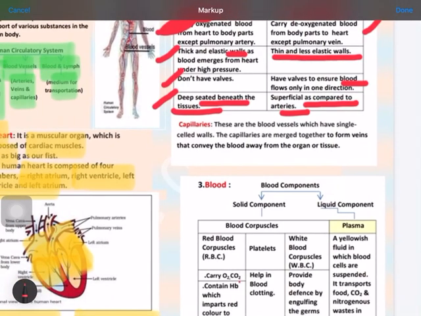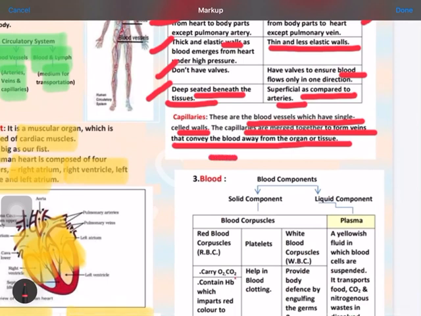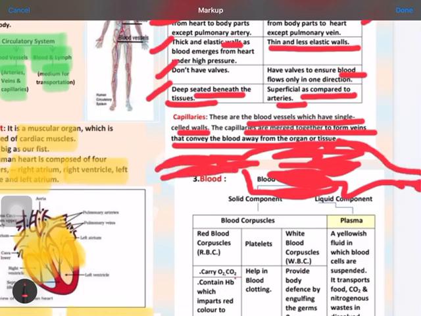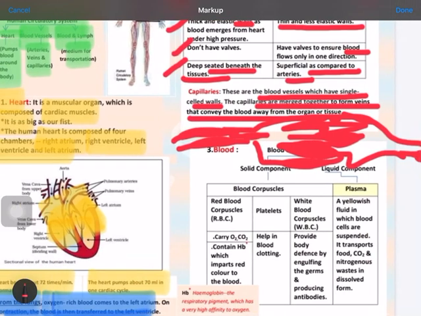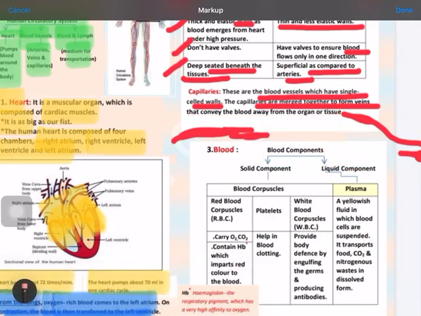Capillaries are blood vessels which have single cell walls. These capillaries merge together to form veins, and they carry the blood away from the organs and tissues. If you see the diagram, they are generally made like this. The arteries divide into finger-like projections, and from these they divide again, and this formation of arteries and veins is interconnected with each other. Remember, the blood never comes out from these vessels.